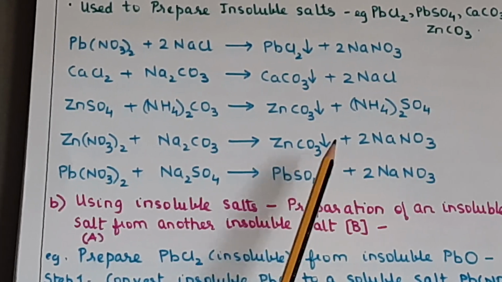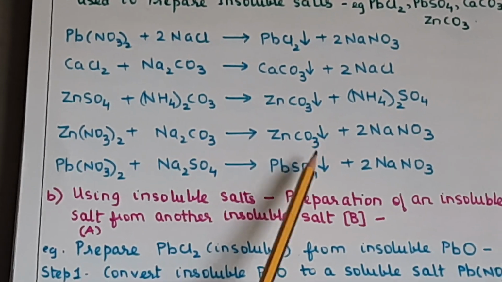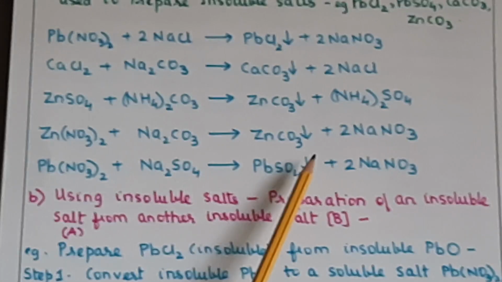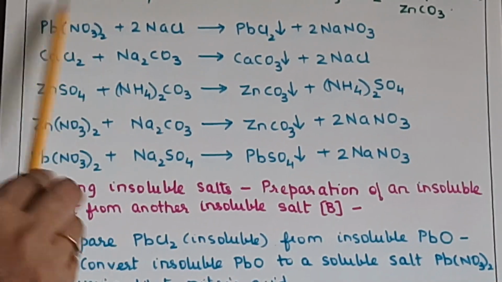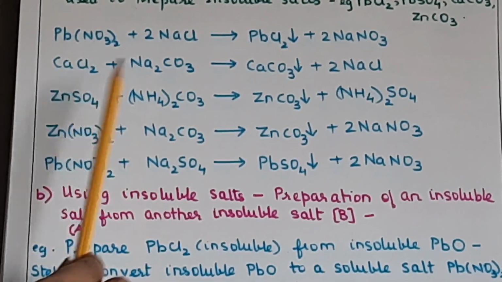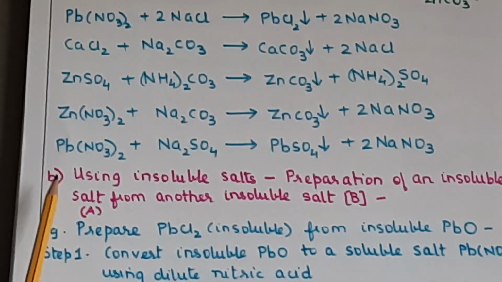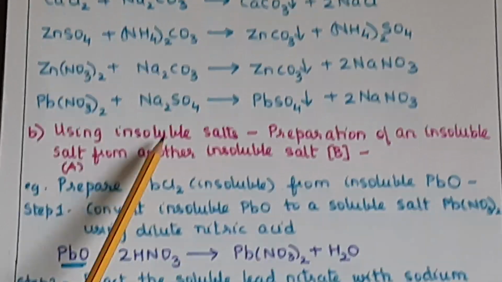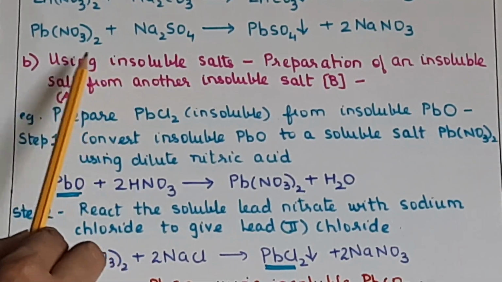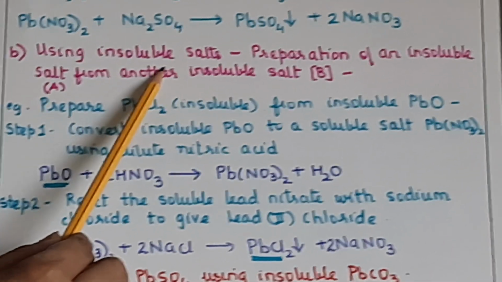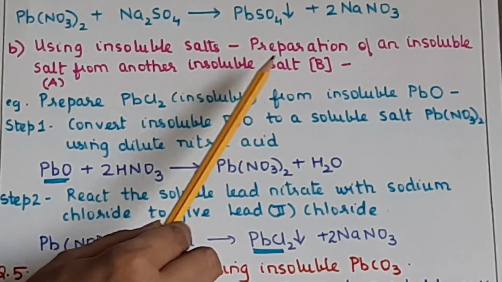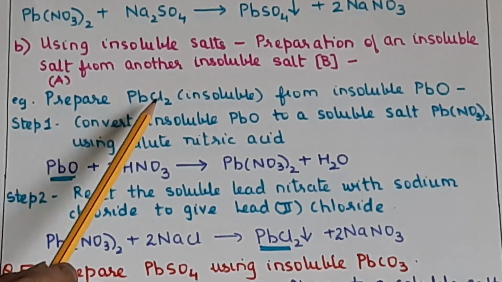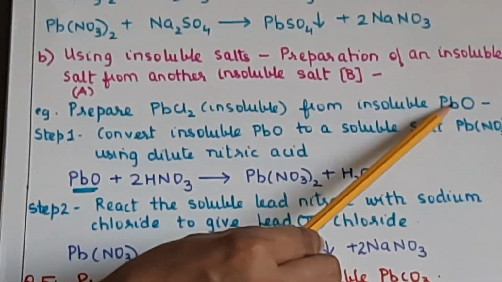Okay, so all these are the insoluble salts, and we are preparing them from other soluble salts. These are all soluble salts. Now the same method you can use if you start from an insoluble salt. So under the precipitation only, when you are using insoluble salts, the question will be given like this: prepare lead chloride from insoluble lead oxide.